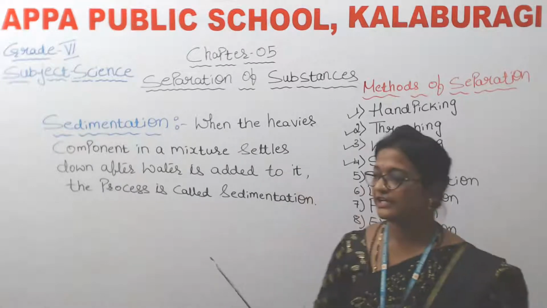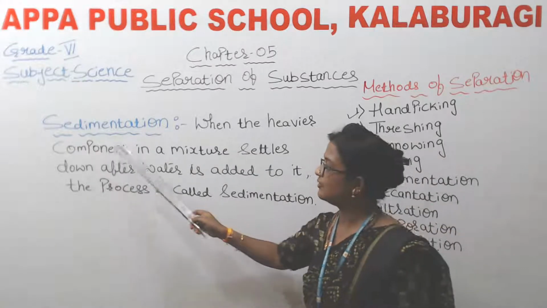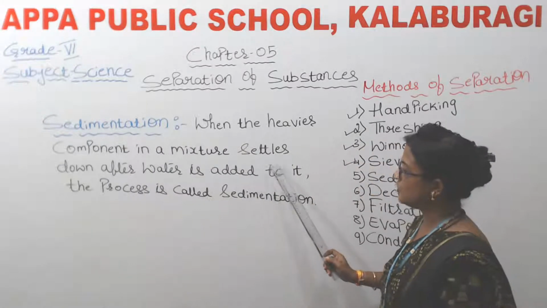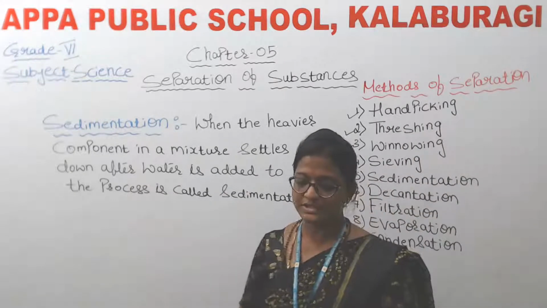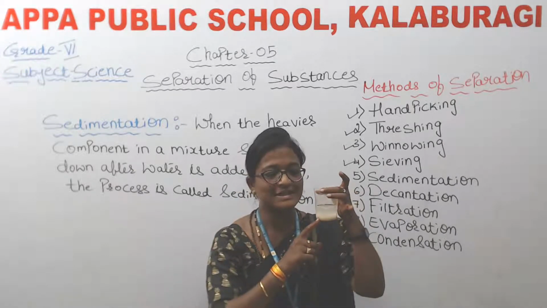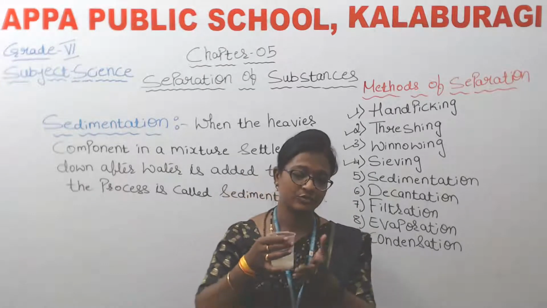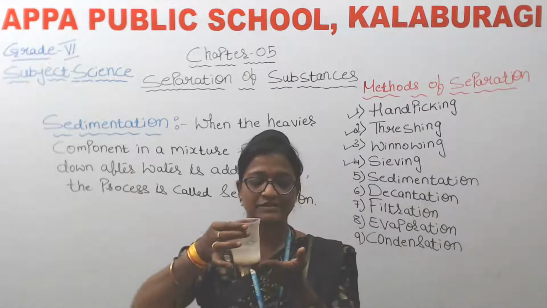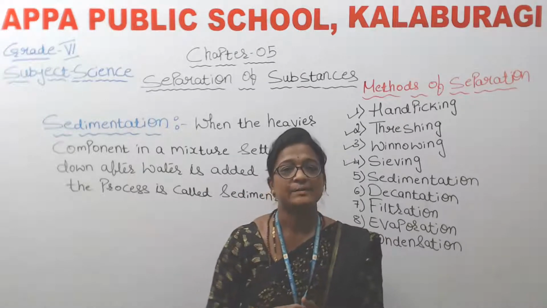So here the definition of the process of sedimentation is: when the heavier component in a mixture settles down after water is added to it, the process is called sedimentation. Okay, so this is the best example. When we add water to raw rice, the raw rice will settle at the bottom because it is a heavier component, and the dust particles or the soil particles present in that rice will float along with the water. Okay, so this is sedimentation.